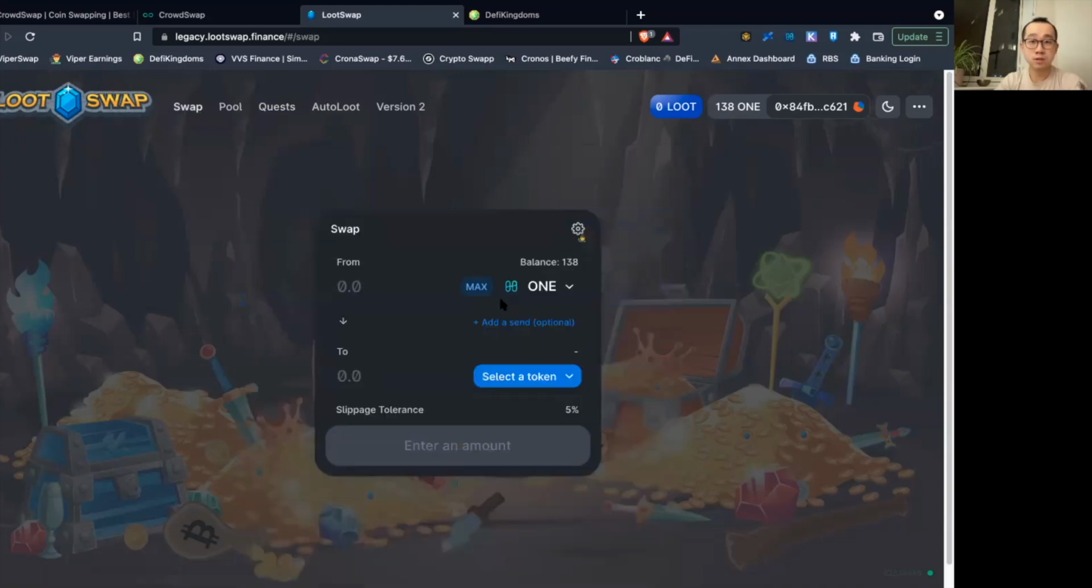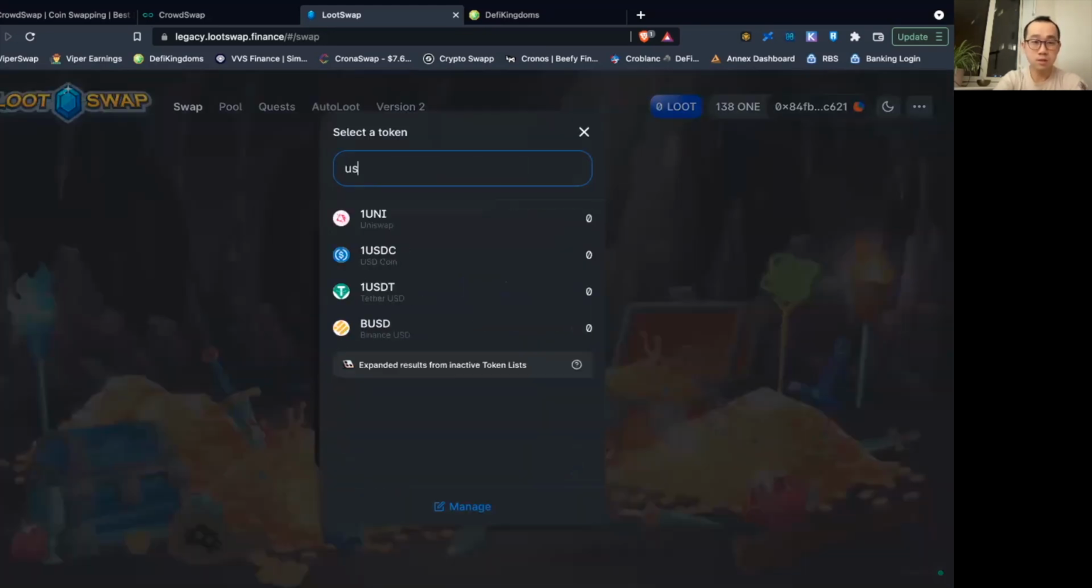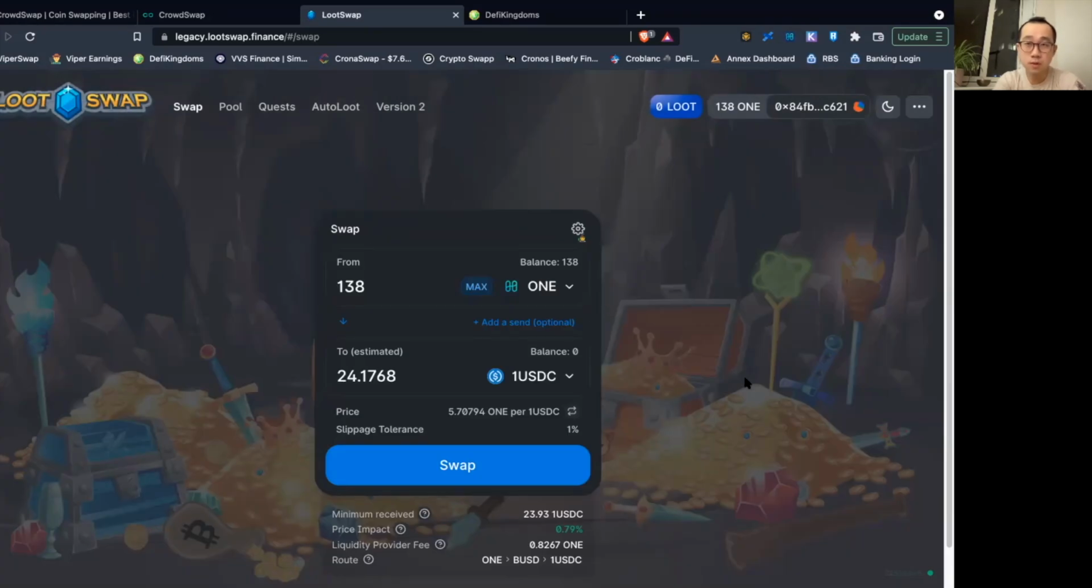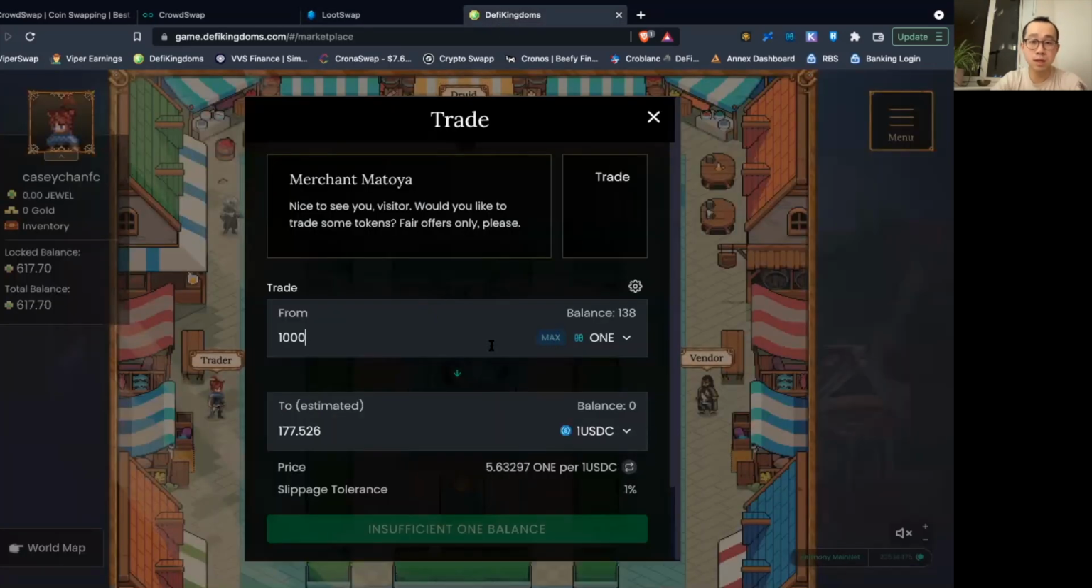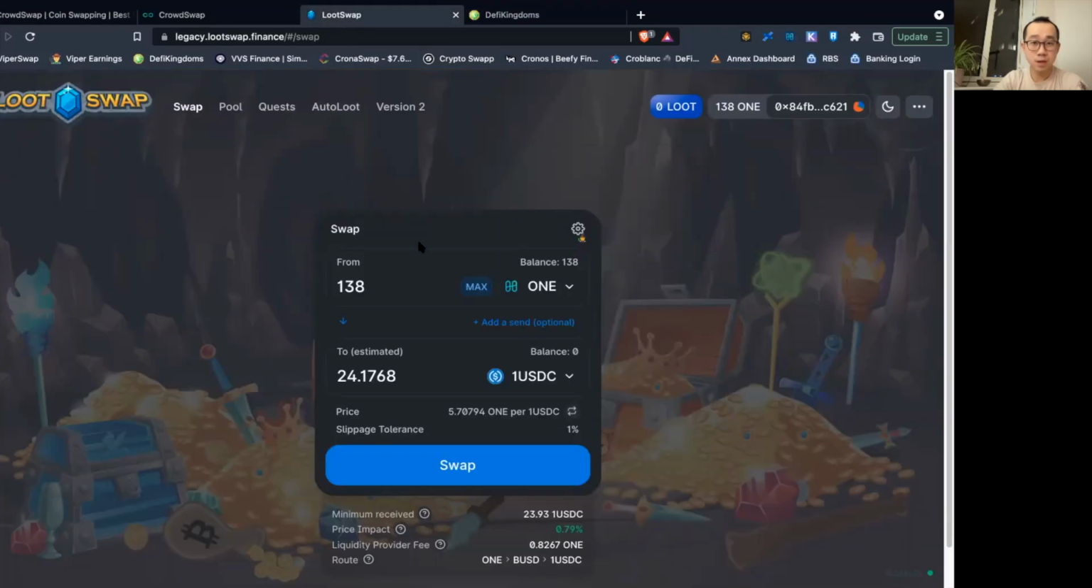So if we try to execute a swap from, say, 1 ONE to USDC, even though this transaction will still go through, I am getting a very bad price for it, because you could think of it as there are not many apples and pears in this pool. Whereas if I go over to a DEX with much more liquidity and I try to execute the same trade, I get more USDC as compared to when I swap at LootSwap, for example.